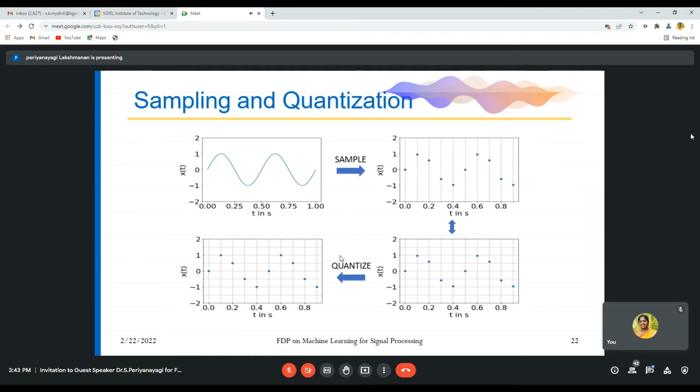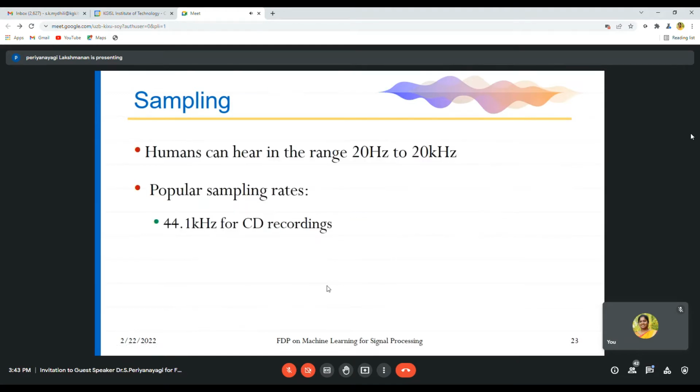So you take any signal. For example, for this signal, we have to take minimum 10 samples. We are taking samples, and then we are converting those samples and applying quantization, and then we are getting discrete signals. Humans can hear in the range of 20 Hertz to 20 kilohertz.